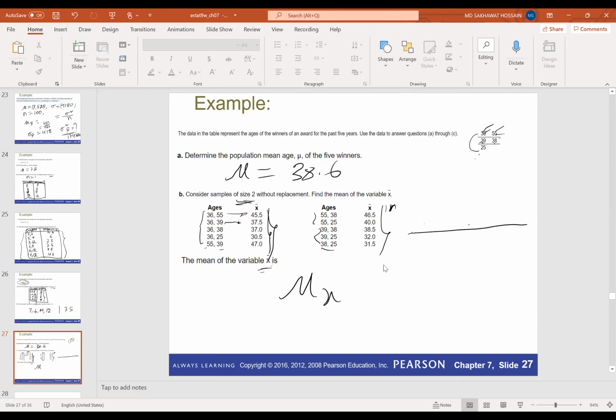And if you calculate this one, then you will see that that is also 38.6. So that means mu X bar is always equal to mu. So you can calculate mu X bar directly, or you can consider all possible samples and calculate the sample mean for each one, then calculate the mean for all the means. That will be the mu X bar, and which is equal to the mu.